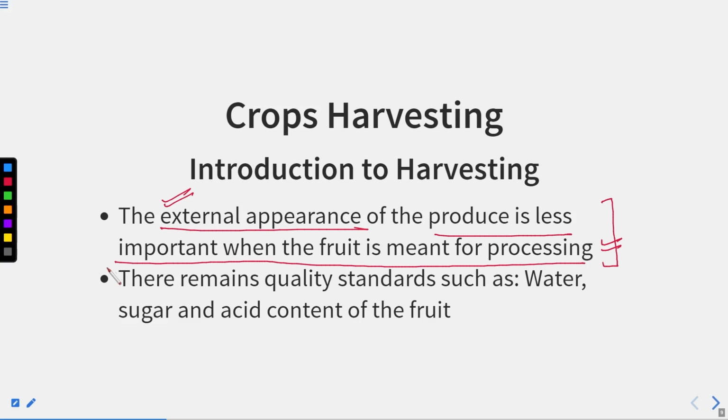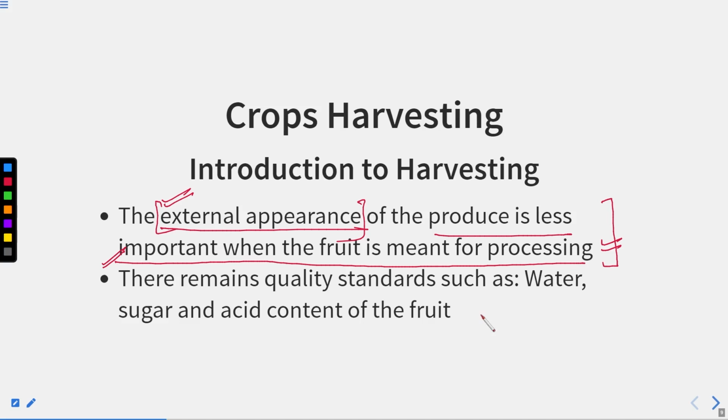For that, the taste and quality are more important, not the external appearance. But when people are buying it for their home to consume, they see how the fruit looks, and how it looks suggests how it is going to taste.